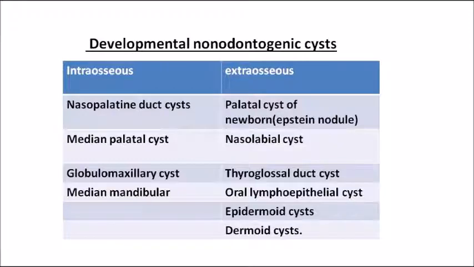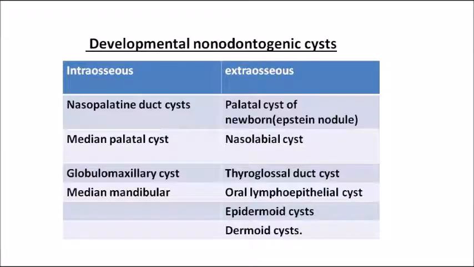Under the intra-osseous non-odontogenic type, we have nasopalatine duct cyst, median palatal cyst, globulomaxillary cyst and median mandibular cyst. And coming on to the extra-osseous variety, we have palatal cyst of newborn. Clear? Then the nasolabial cyst, thyroglossal duct cyst, or lymphoepithelial cyst, epidermoid cyst and dermoid cyst. I hope it's clear.